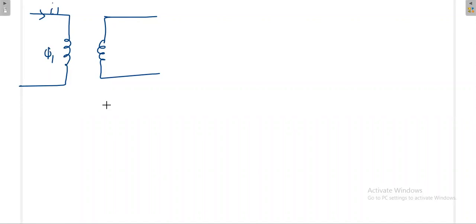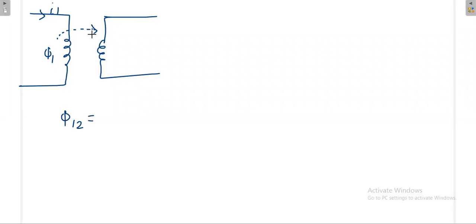Phi 1 flux is with us, and part of the flux is linking with the secondary coil. This is primary, this is secondary. Part of the flux is linking with the secondary coil. Now I write phi 12. Phi 12 means the amount of the flux from coil 1 interacting with coil 2. Now I1 current is flowing. Phi 1 is the flux due to the current I1 in coil 1, but part of the flux, almost 80 to 90% of the flux, will be linking with the secondary coil.